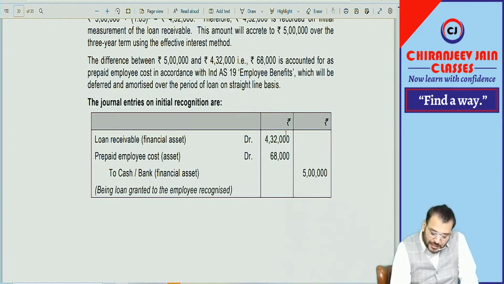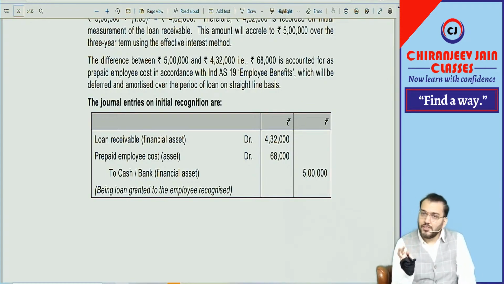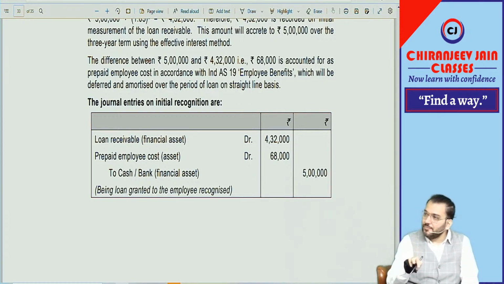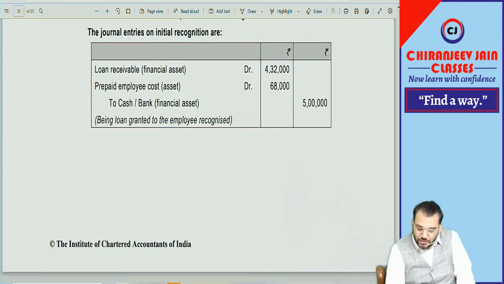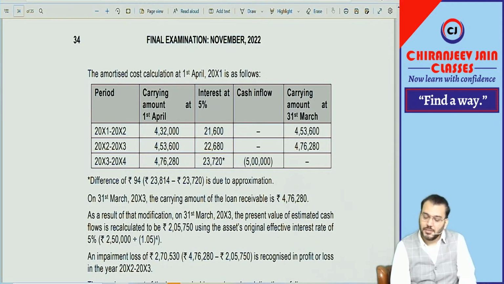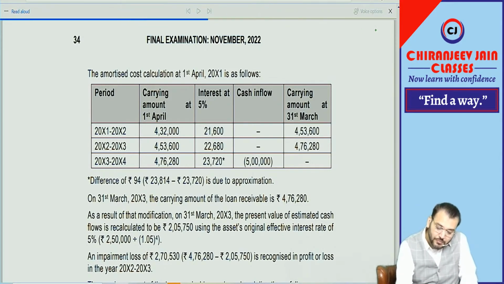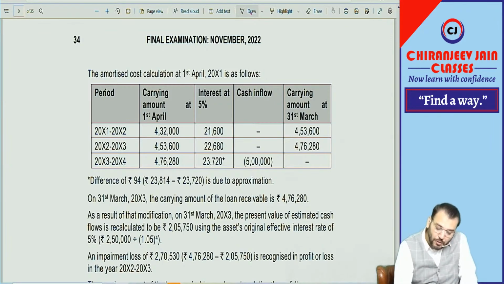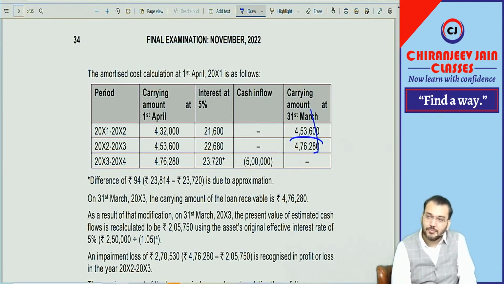Now can you see, we'll calculate interest expense on 4,30,000 for 2 years. For that we require an amortized cost table. So we can prepare the amortized cost table. They have done that, only check it. You can see that. So this is the interest expense of the first year and second year. You can pass a journal entry for this. Can you see, this will become the carrying amount of the loan at the end of the second year.